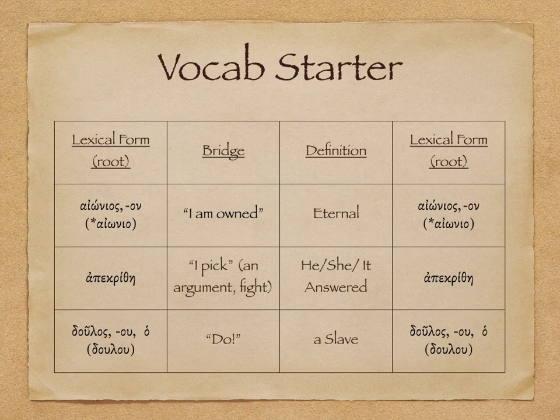Well, let's look at some vocab. Aionios, I own, eternal. Apekrithe, I pick an argument, pick a fight, he, she, it answered. Again, some of these are just silly. Doulos, a little easier. Do, that's what a slave does.